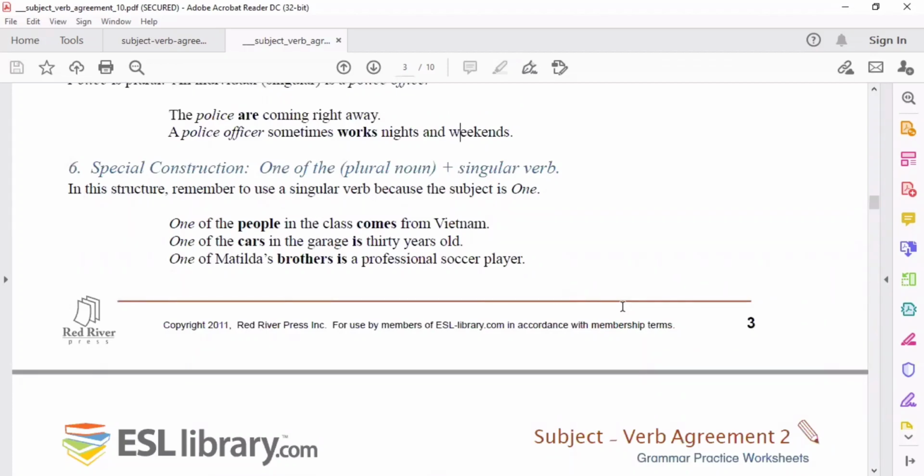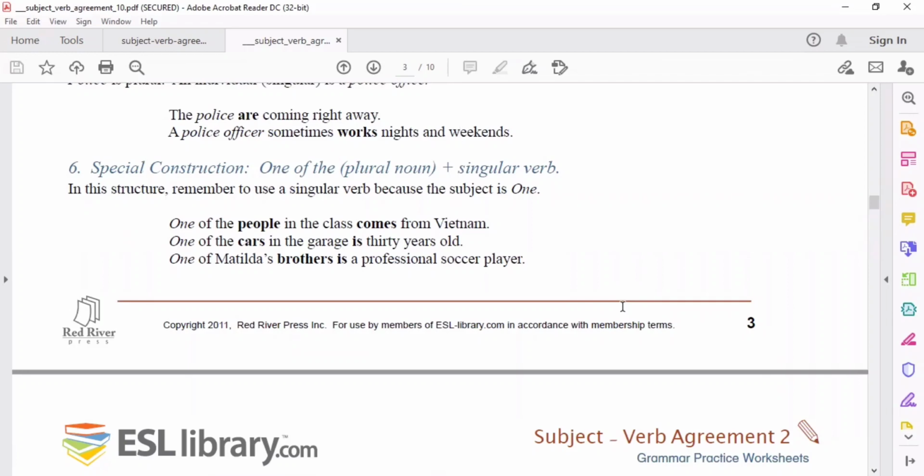Special construction: one of the, plus the plural noun, plus a singular verb. Okay, so in this structure, remember to use a singular verb because the subject is one. Okay, pag may nakita kayong mga word na one of the people, one of the cars, one of her brothers, one of the buildings, and so on. So, ang mga subject nun, hindi yung mga binabanggit nyo na people, cars, brothers, buildings. Hindi yun yung subject.